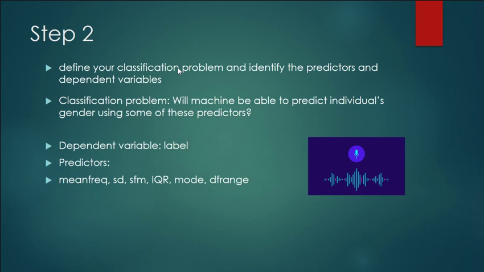This label is going to be either male or female. And then I chose my predictors, which are the mean frequency, the SD, the SFM, the IQR, the mode, and the diff range. Next, I am going to explain why I chose these as my predictors.